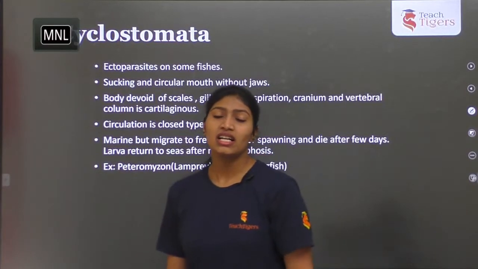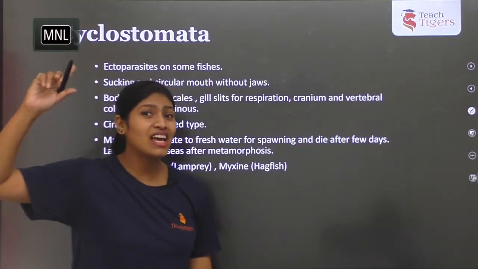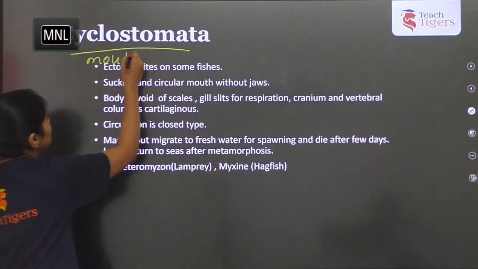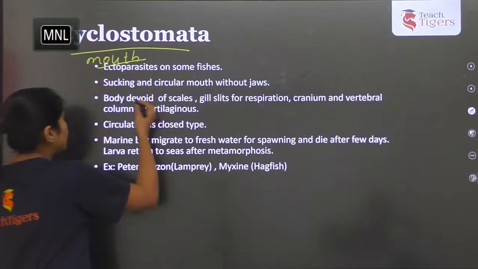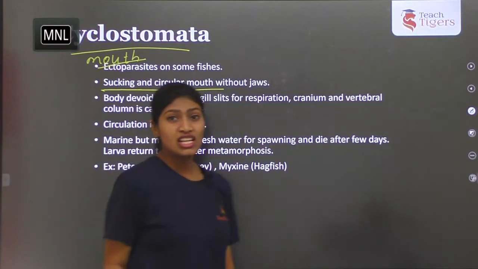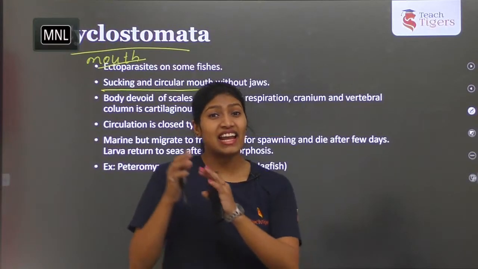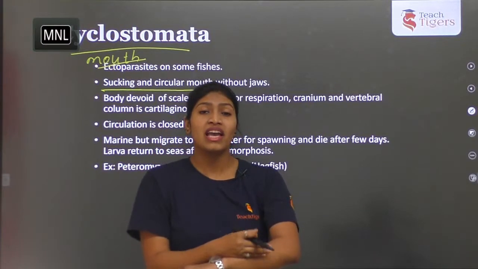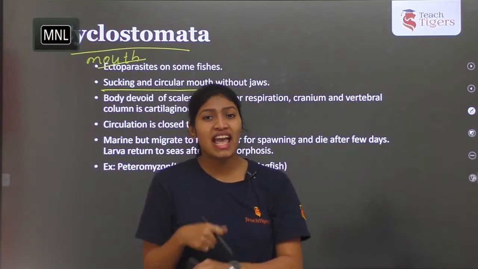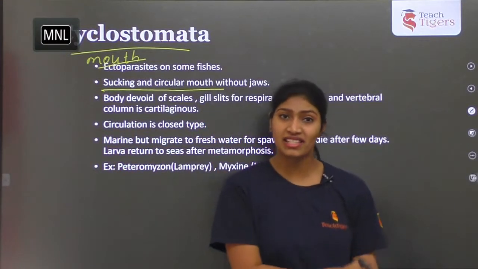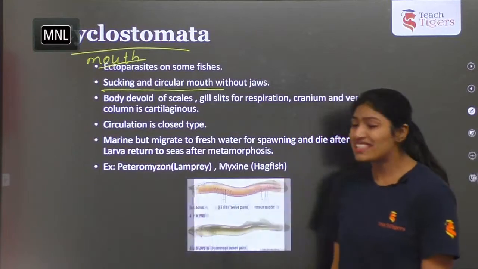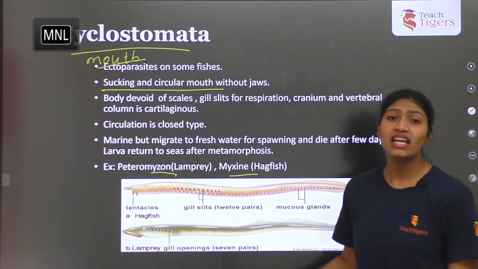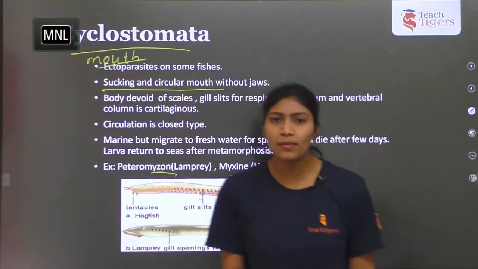Coming to the first, cyclostomes. Cyclostomes, again circular mouth, Agnatha, where the mouth is circular. They have a circular mouth, no jaws, and they exhibit sucking. These are parasitic, that means they are ectoparasitic. They do not enter into the body of an organism, but they stick to the body outside and suck the blood and flesh and feed on those organisms. The best examples are Petromyzon and Myxine. These two are cyclostomes which have a circular mouth without jaws.